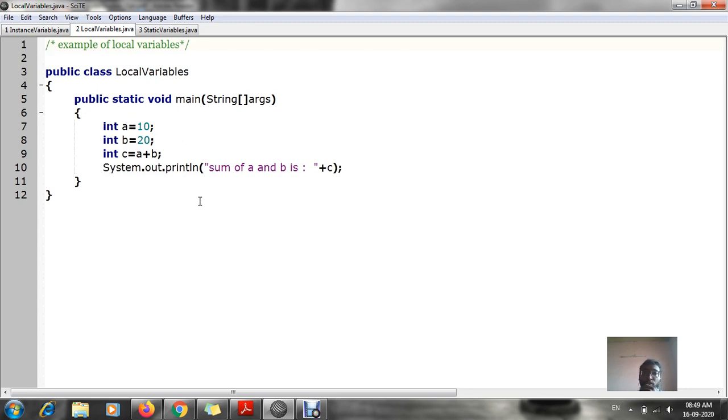Why? Because such local trains run between the cities only, inside the city or the state. The same way in Java, local variables are defined inside that particular block. This is the best example of a local variable.